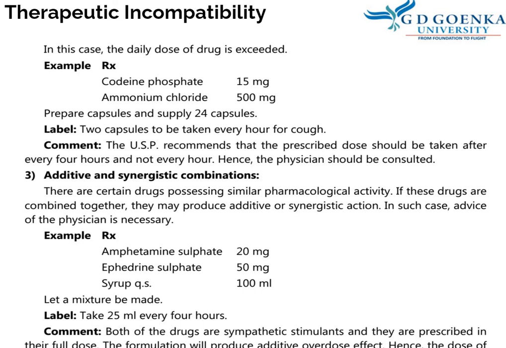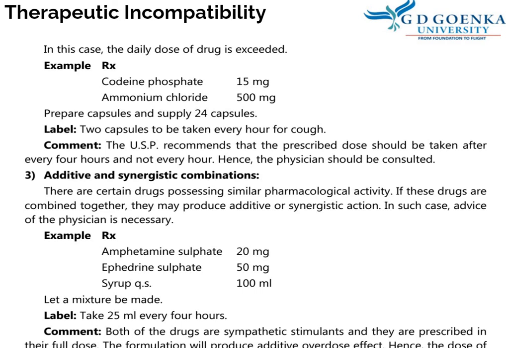Additive and synergistic combinations. There are certain drugs possessing similar pharmacological activity. If these drugs are combined together, they may produce additive or synergistic action. In such a case, advice of the physician is necessary. Here in this example, the prescription is amphetamine sulfate 20 mg, ephedrine sulfate 50 mg, to prepare a mixture. Both these drugs are sympathetic stimulants, and they are prescribed in the full dose. Now, this will produce an additive overdose effect.